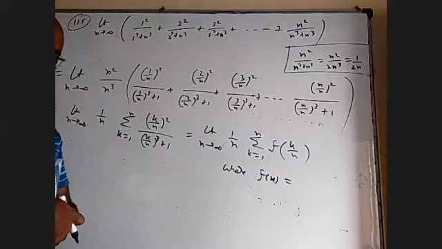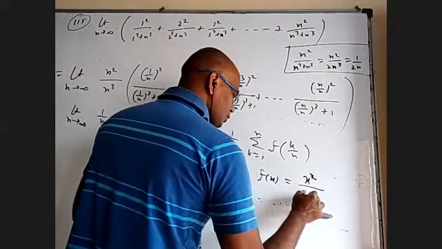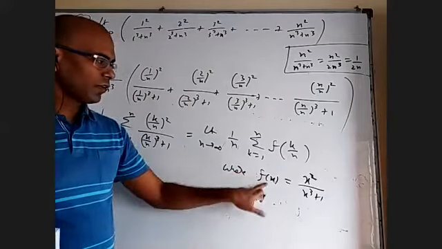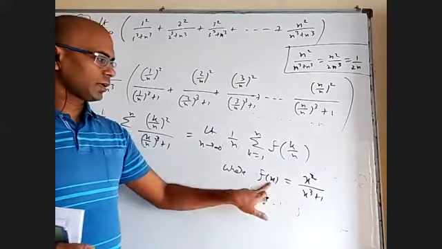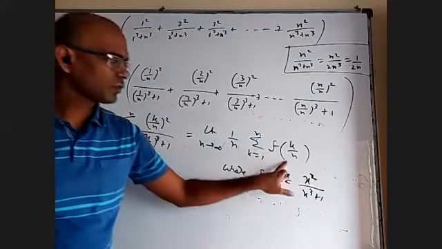Anybody? x square by x cube plus 1. Yeah, x square by x cube plus 1. Now, if f of x is x square by x cube plus 1, put k by n, we'll get k by n whole square by k by n whole cube plus 1. That's all from here to here.